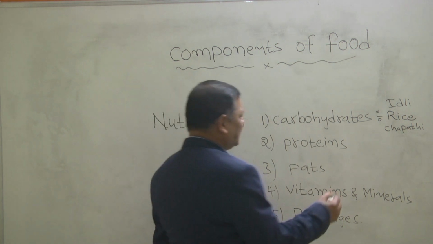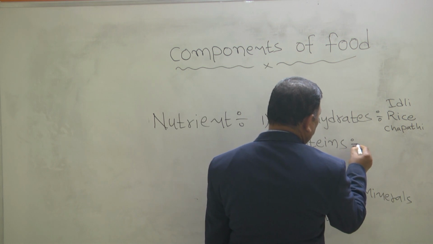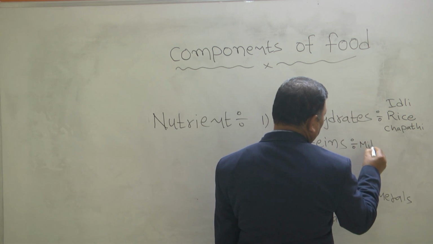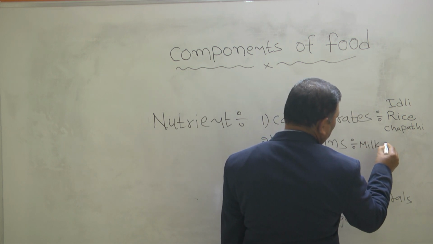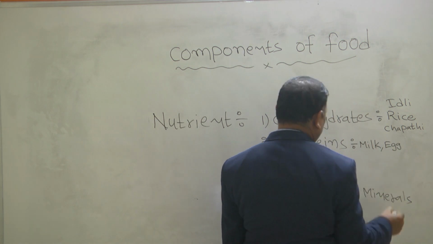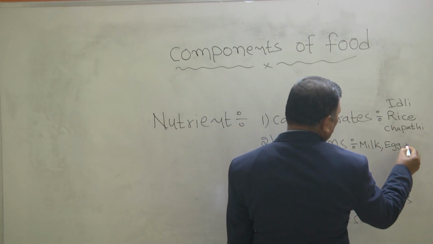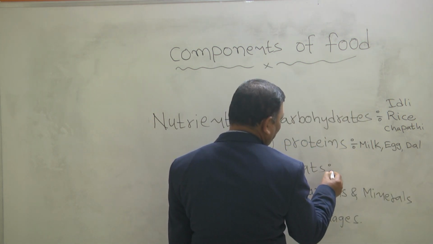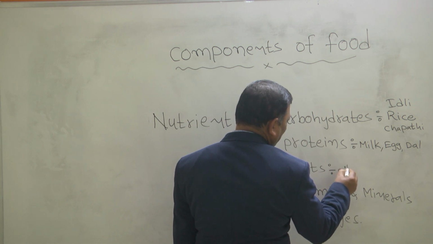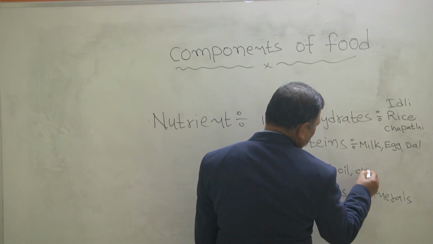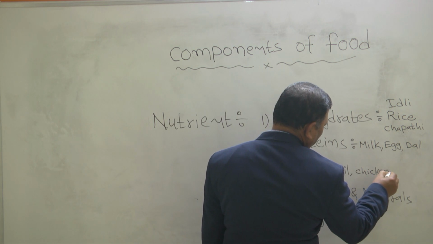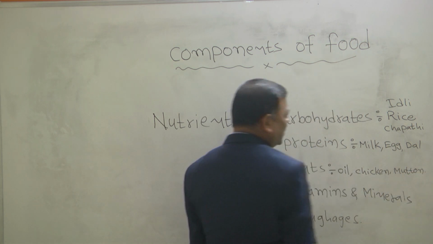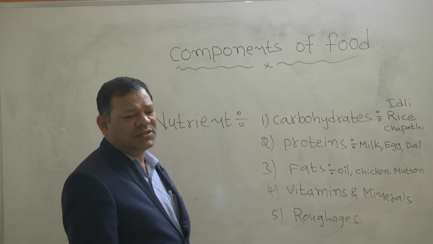In these especially carbohydrates are present. Can you say the example of the proteins? Especially milk, egg and dal. Can you say the examples of the fat? Oil, chicken, mutton. Okay. Generally in this also fats are present.